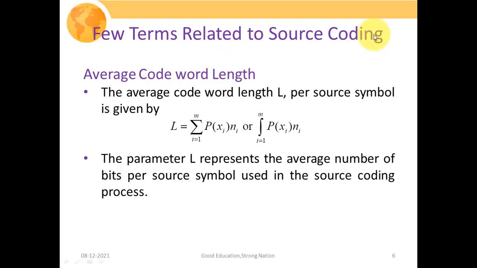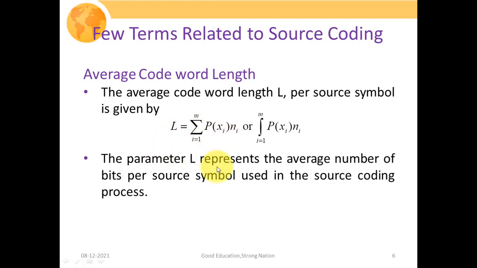So the average code word length L, denoted with the symbol L, per source symbol would be given as L equals the summation from i equals 1 to M of P(xi) ni, if discrete probability is given to us, or it is equal to the integration from i equals 1 to M of P(xi) ni, where P(xi) is your continuous probability distribution. If a probability distribution is given to us, then in order to evaluate the average code word length, we have to use this integration formula. And if discrete probability is given to us, then we have to use this particular formula.